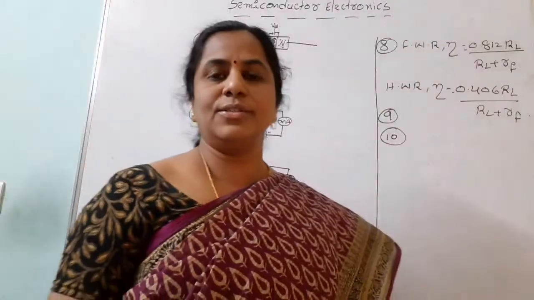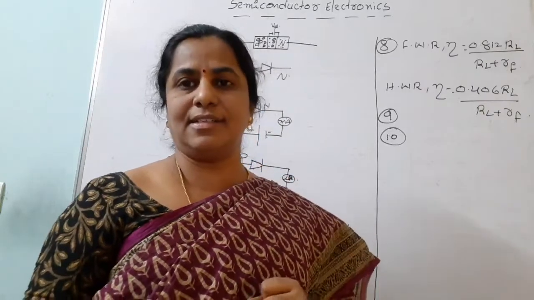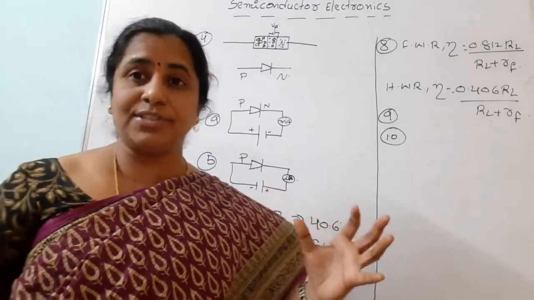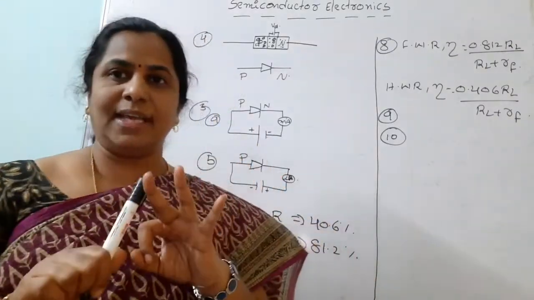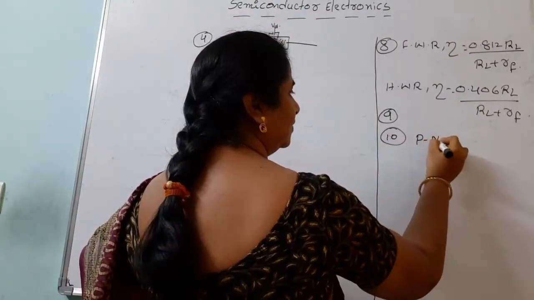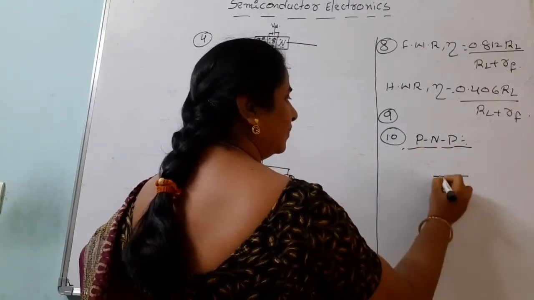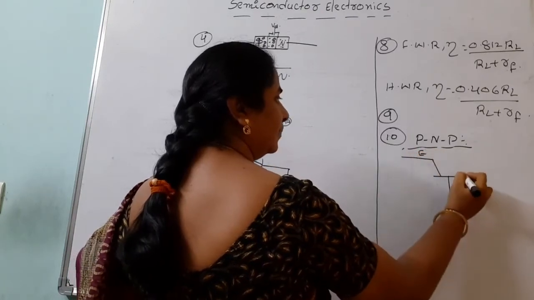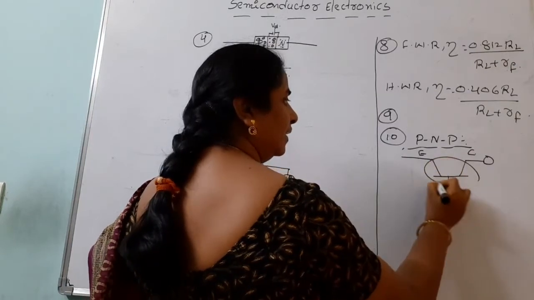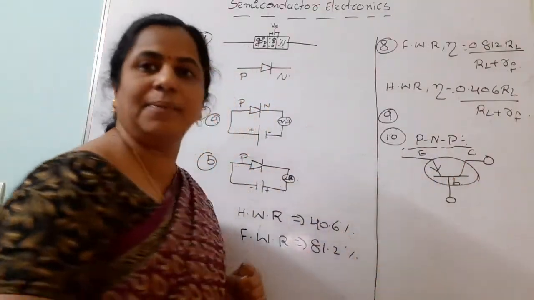Then the 10th very short answer question is, draw the circuit symbols of PNP and NPN transistors. Like rectifiers, we are using transistors also. There are two types of transistors: one is the PNP transistor, another one is the NPN transistor. Always remember that it has three parts: emitter, base and collector. For the PNP transistor, we should mention the symbol. Most people are confused. This is the base, this is the emitter and this is the collector. If the arrowhead is towards the base, that is called the PNP transistor.